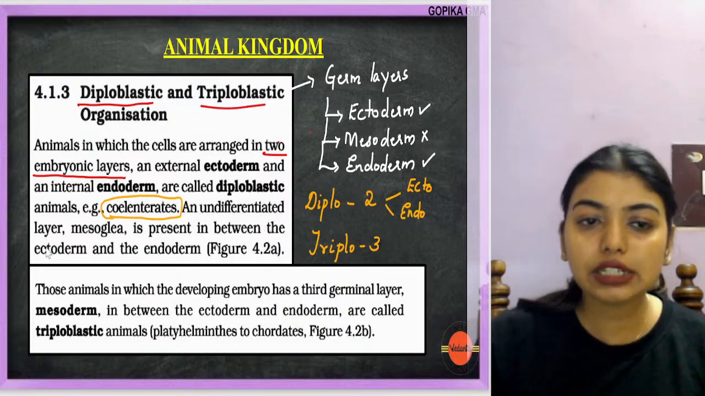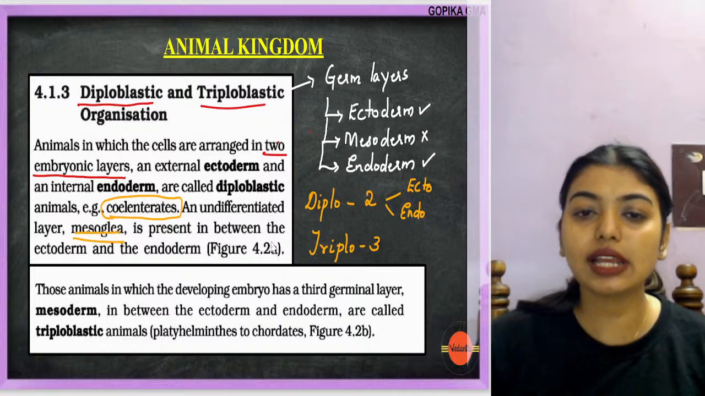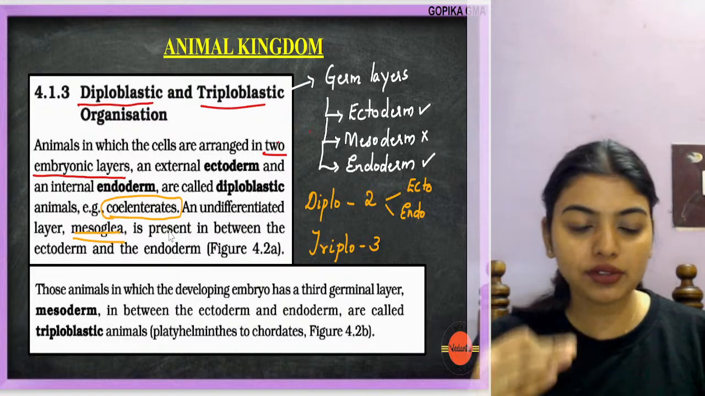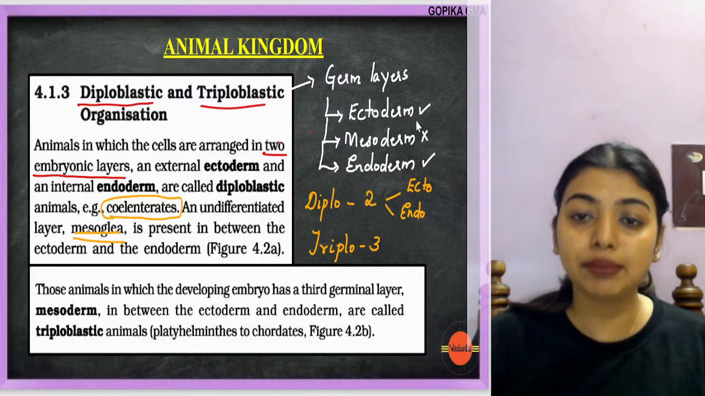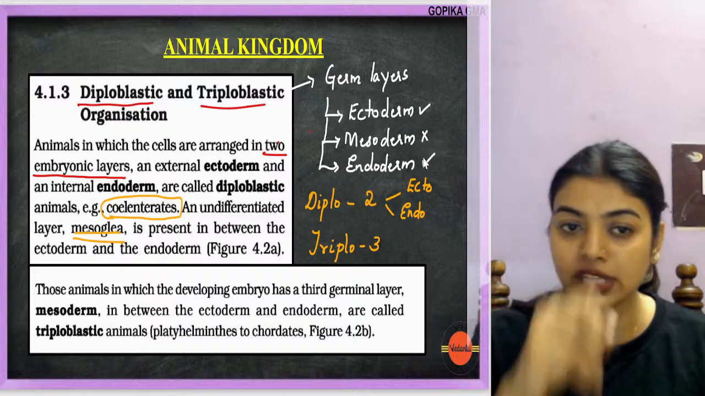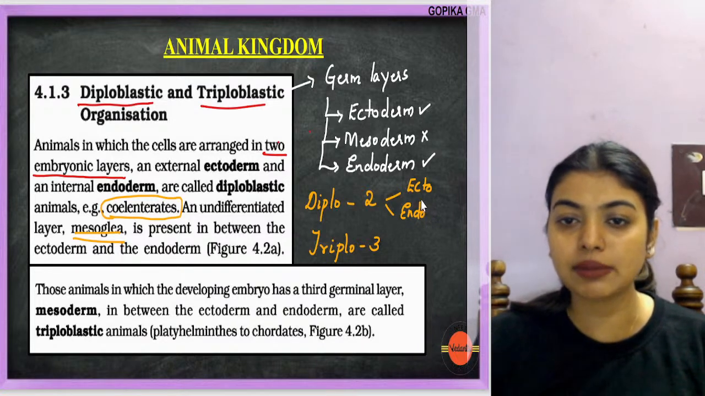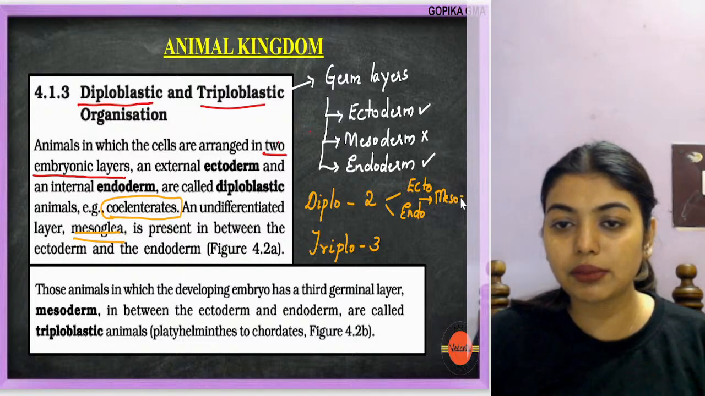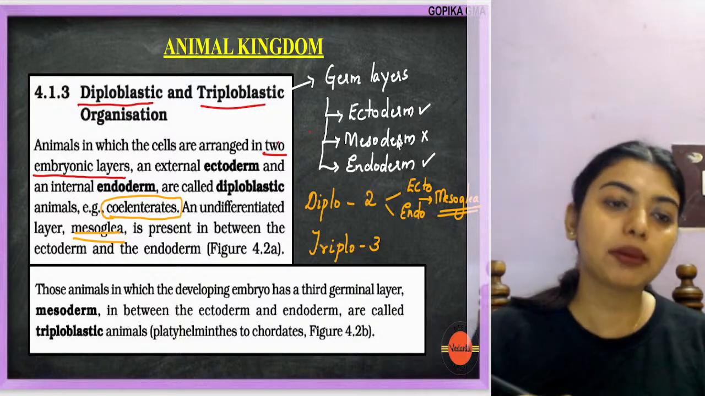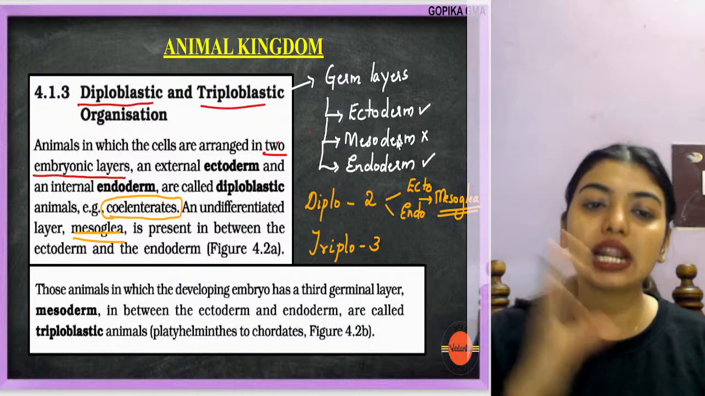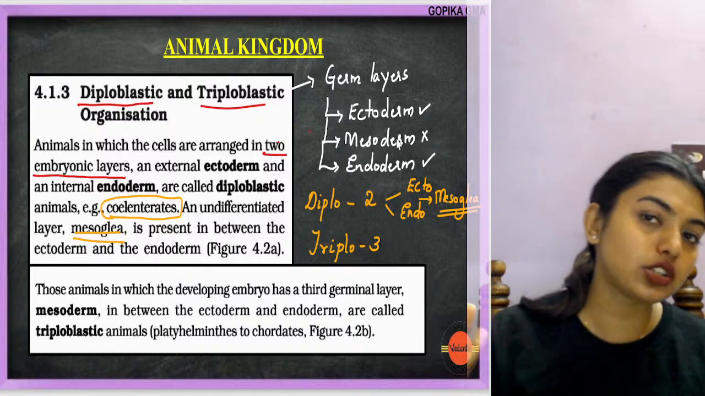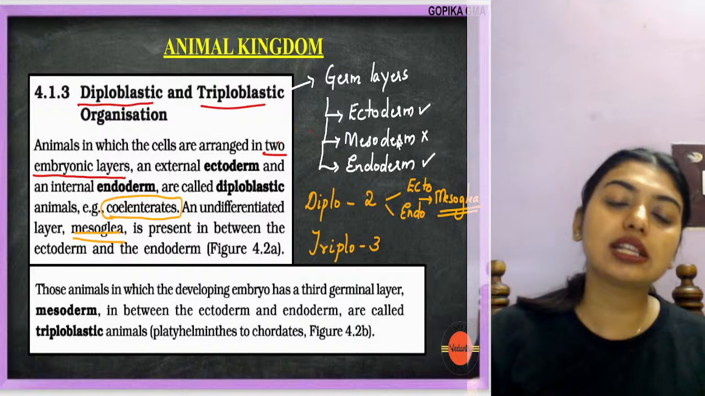Now, an undifferentiated layer called the mesoglea is present in between the ectoderm and endoderm. Always remember, between every single layer there should be something present. So in between ectoderm and endoderm, for diploblastic organisms, they have a layer called mesoglea, which is not a prominent mesoderm. It has not become a mesoderm. It's just a layer of cells, an undifferentiated layer. That's why it is called mesoglea. So we cannot count it as a part of the germ layer.